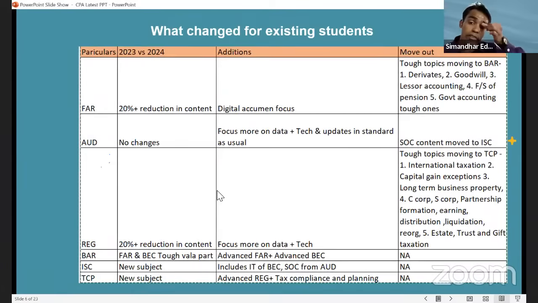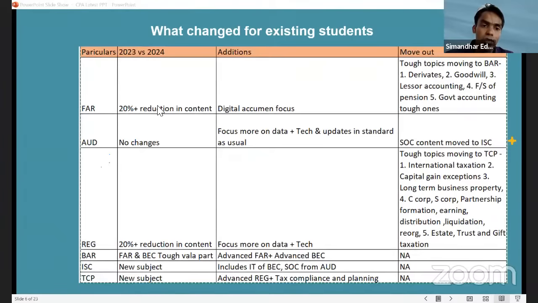Now, this is a very, very important sheet, and I want this to be confirmed, if everyone is able to see the screen. Yes, guys, can you see the screen of the Excel sheet which I'm presenting? Okay. Now, what I've changed, and this is for the existing students who were already enrolled with Simandhar, right? So what has undergone a change? I've just given a brief summary in this Excel sheet so that you understand that. You had 4 subjects in CPA: FAR, Audit, Reg, right?